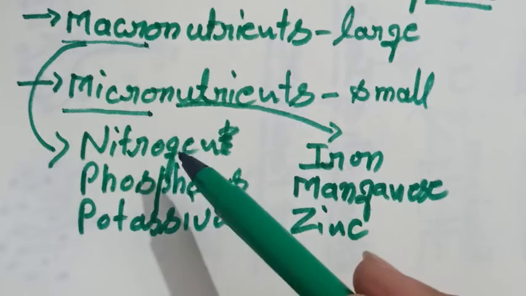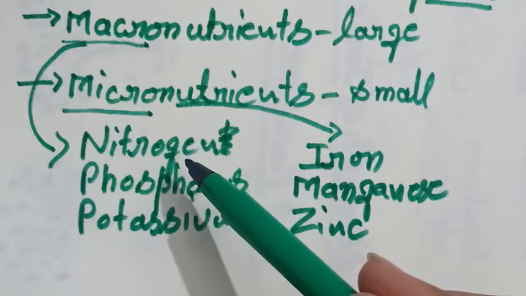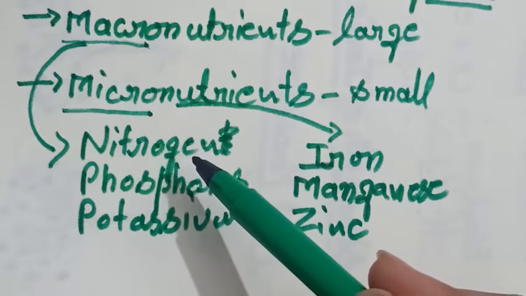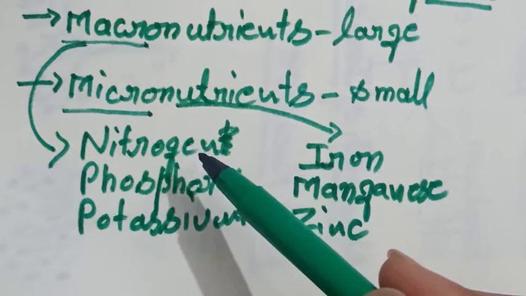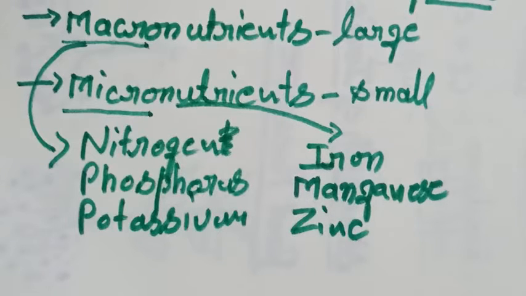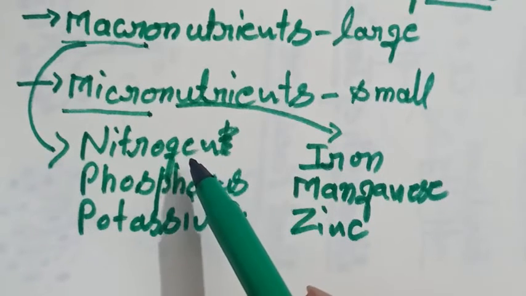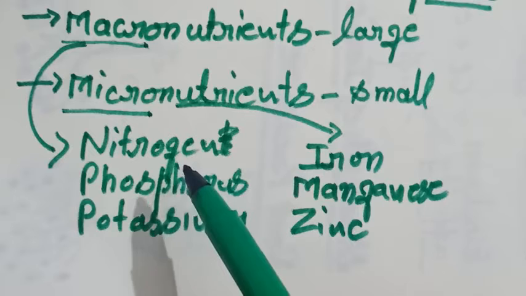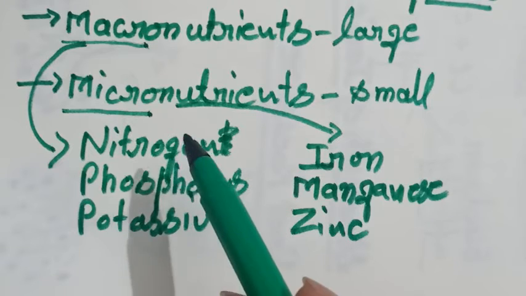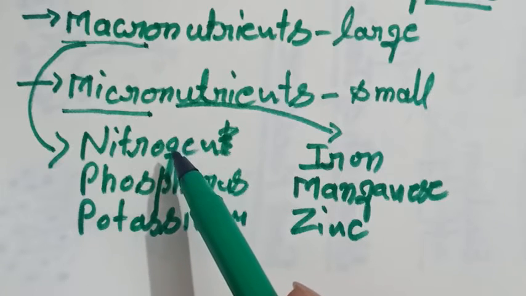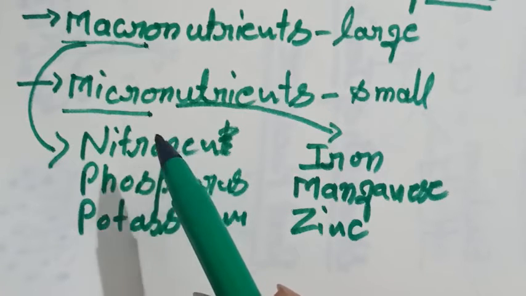The first one is nitrogen. Nitrogen helps in the synthesis of protein. Its deficiency causes yellowing of leaves, stunted growth of plant, wrinkling of grains, and delayed flowering. These are the deficiency diseases caused by the deficiency of nitrogen.